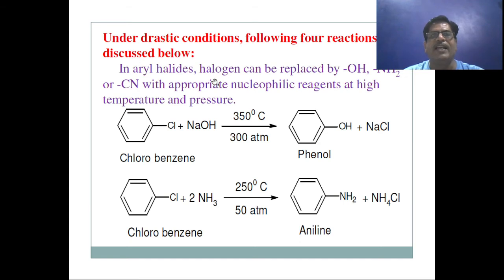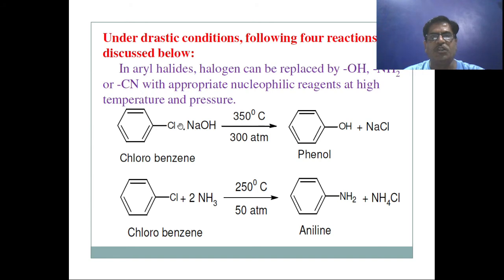In aryl halides, the halogen can be replaced by OH, NH2 or cyanide, with the appropriate nucleophilic reagent at high temperature and pressure. So the first reaction is when chlorobenzene reacts with NaOH at a high temperature of 350 degrees Celsius and 300 atmosphere pressure.